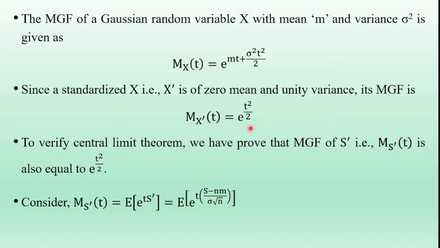Consider Ms dash(t) using the definition of moment generating function. Ms dash(t) is equal to the expectation of e^(t s dash). But s dash is equal to (s minus n m) by sigma root n, and substituting this s dash value, we have the expectation of e^(t into (s minus n m) by sigma root n).